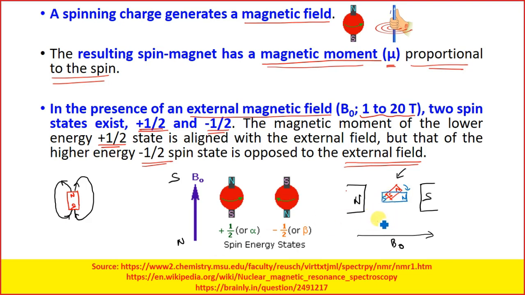So this is our north of the magnetic field, this is our south. So towards the south this will align, right? So this is the low energy state, right? It is automatically being done.